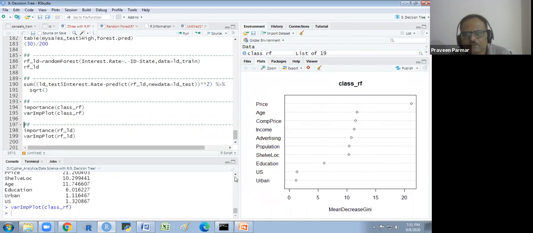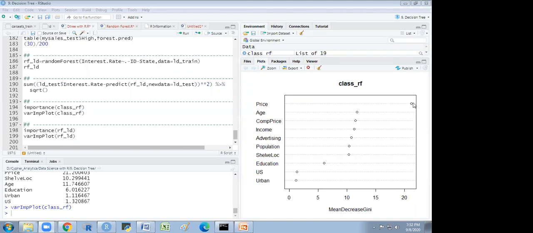And this is the graph. These are the variables that have been taken in our random forest, and these are important, which are on the high side. It is the mean decrease Gini index. So if the decrease in mean is higher, it means it is more important. So the higher the mean decrease, the better it would be. Does that make sense to everyone? Yes, sir. So the higher side is better.